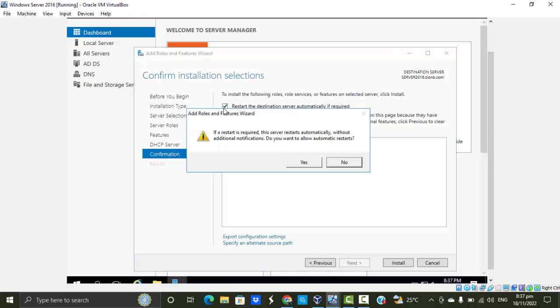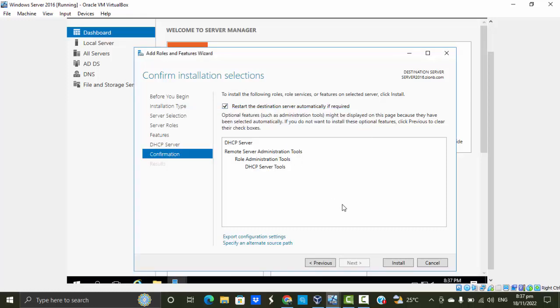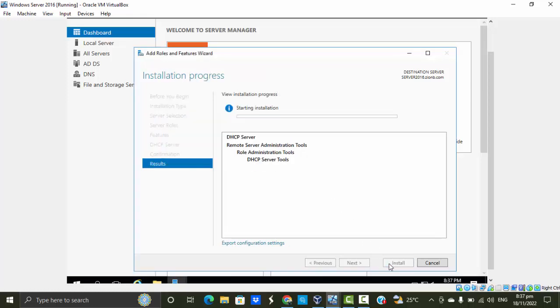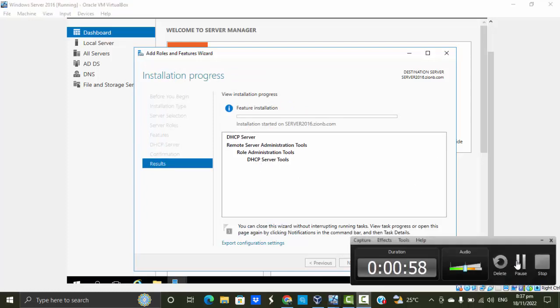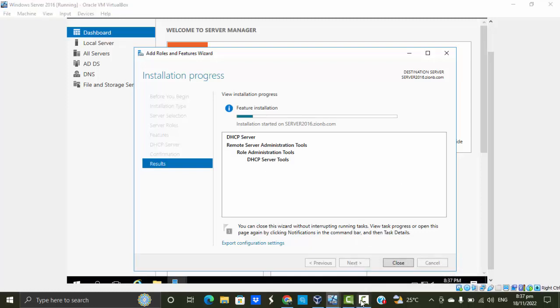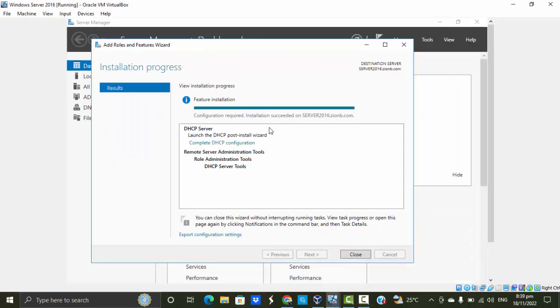select the restart and click Install. So now we're just going to wait for the DHCP to install. Alright guys, we're back. So it has completed its installation.